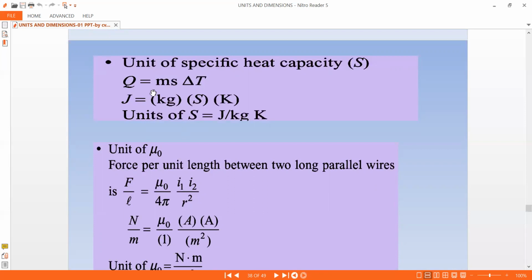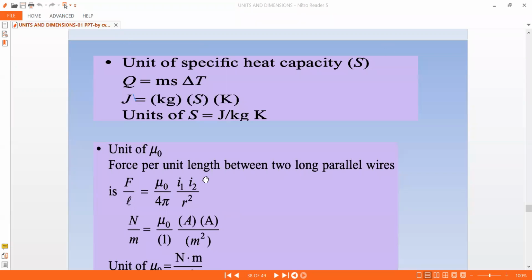So that is joules. Mass is in kg, and temperature is in Kelvin, so the units of specific heat become joule per kg per Kelvin. I like to write it as joule kg inverse Kelvin inverse. Whichever way you write doesn't matter, but I prefer this one. Now let us move on to the next part.